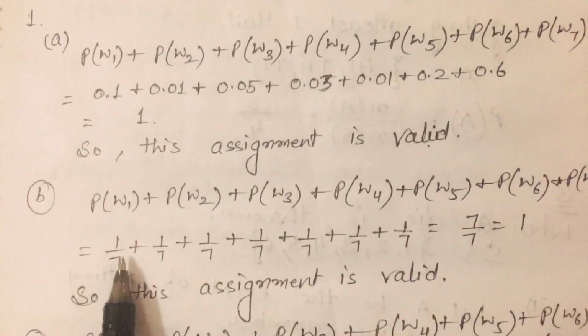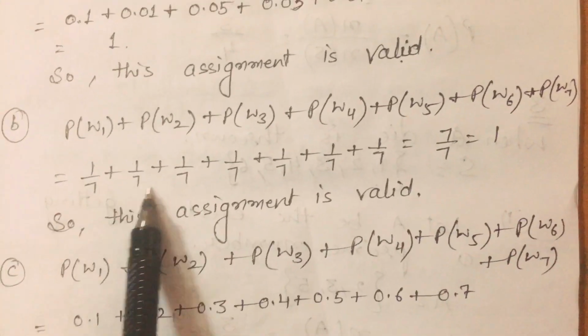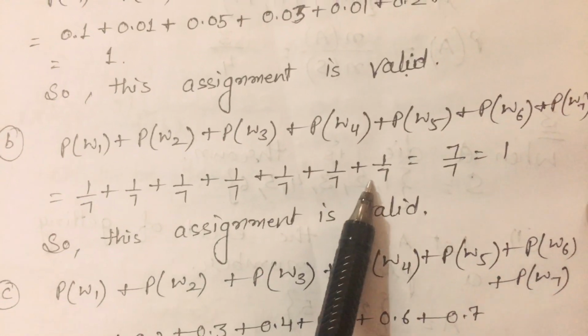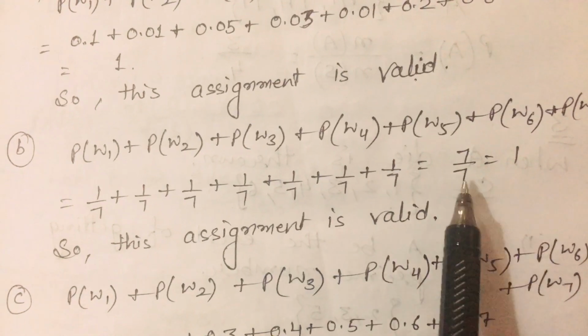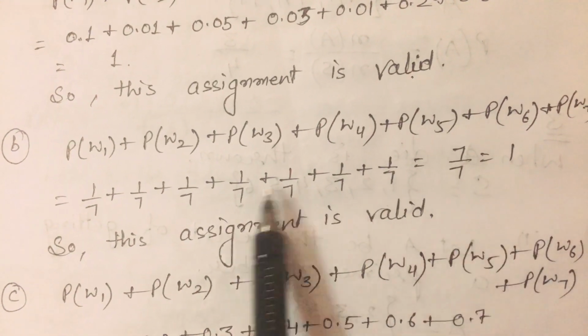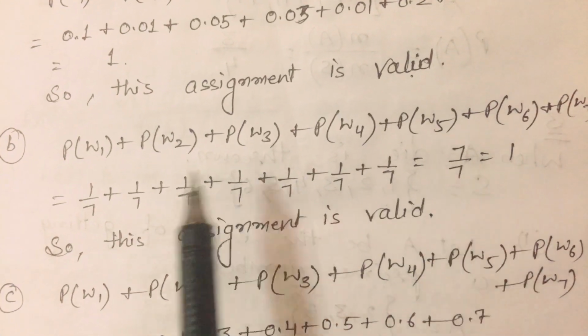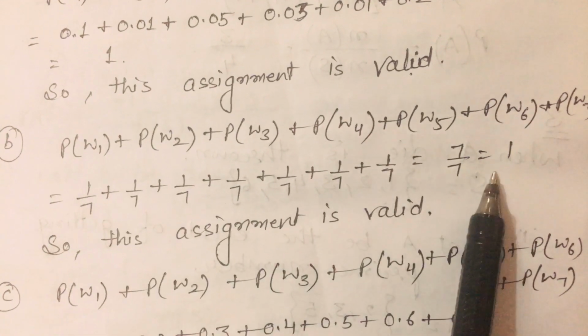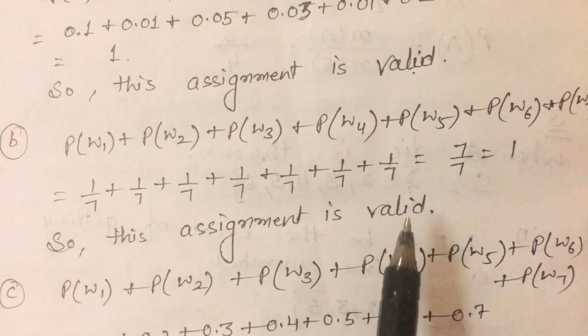Now come to the second part. Each outcome is given 1 by 7, 1 by 7, 1 by 7. After taking their sum we will get 1. So their sum is 1, and this assignment is also valid.